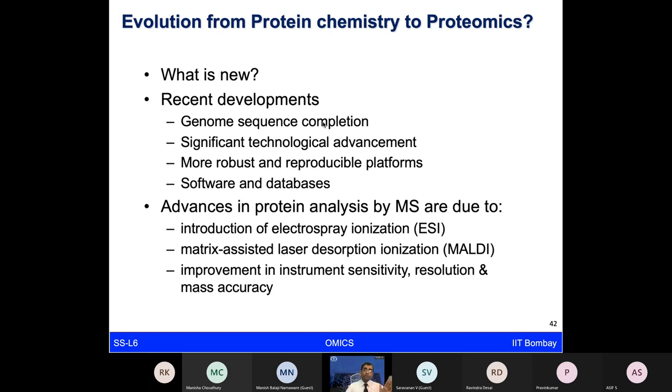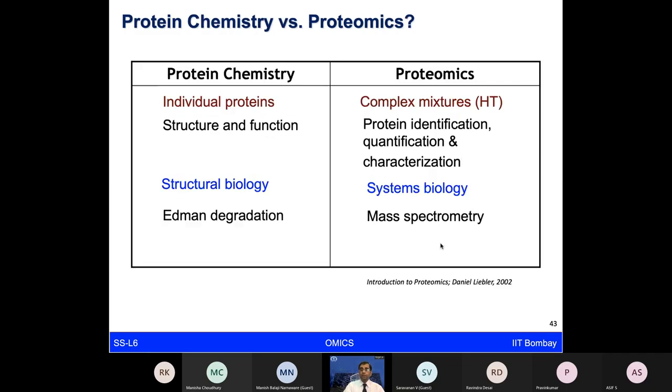There are many technologies which have been continuously developing and evolving, especially mass spectrometry, which is one of the major workhorses of the proteomics field. It has seen a lot of development, especially in how to ionize these peptides and move them into the mass analyzers. That itself was a very challenging process. And there were two Nobel Prizes given just for this part, the soft ionization techniques, which are electrospray ionization and matrix assisted laser desorption ionization, or MALDI. These developments were also part of the trajectory which led to the field of studying thousands of proteins simultaneously, from protein chemistry to proteomics.